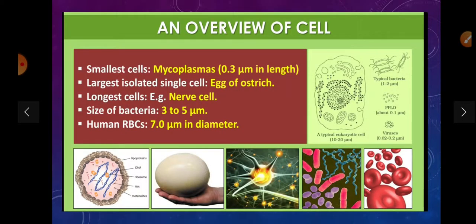The smallest cell is mycoplasma, also known as PPLO or pleuropneumonia-like organism, which is 0.23 micrometer in length. The largest isolated single cell is the egg of an ostrich. The longest cell is the nerve cell. The size of bacteria is 3 to 5 micrometer. Human RBC is 7.0 micrometer in diameter.